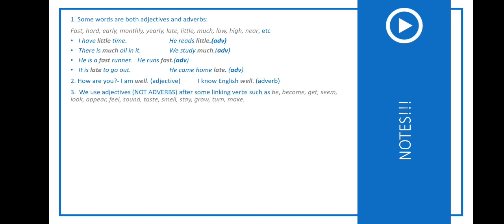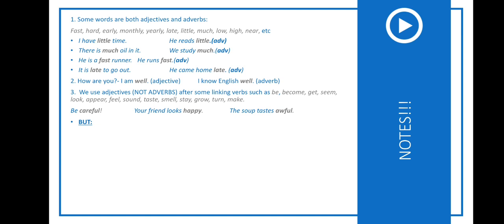So we use adjectives, not adverbs, after some linking verbs such as be, become, get, seem, look, etc. For example, be careful. We don't say be carefully because after to be, we use an adjective. Or your friend looks happy. Here, happy, not happily, because looks. The soup tastes awful, not awfully. We say tastes awful, an adjective.